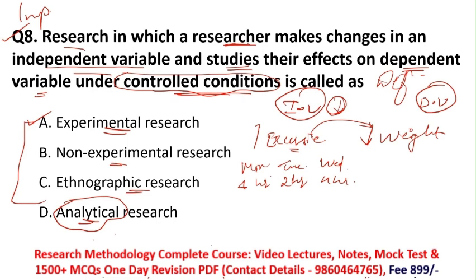But here in this question they are asking about the relation, and the variable the researcher is changing is independent, to see its effect on the dependent. So this is the definition of experimental research. So the correct answer here is option E, experimental research.